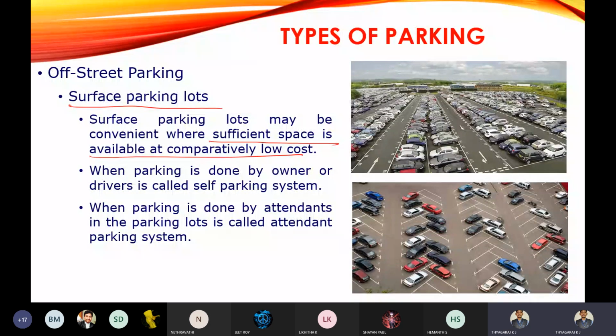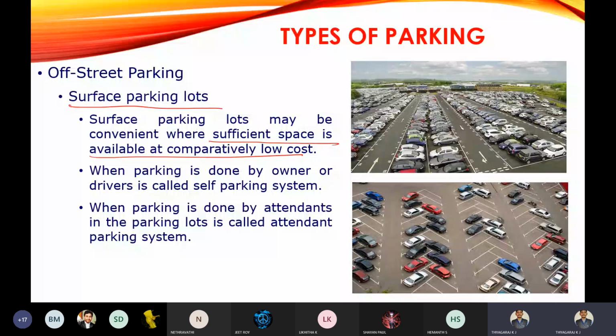Now, in Bangalore city, we are not getting these surface parking lots. Why? Because everywhere the buildings are coming up without any open surface lots. So, other than in Bangalore, that is in the outskirts of the city, you can expect these surface parking lots.